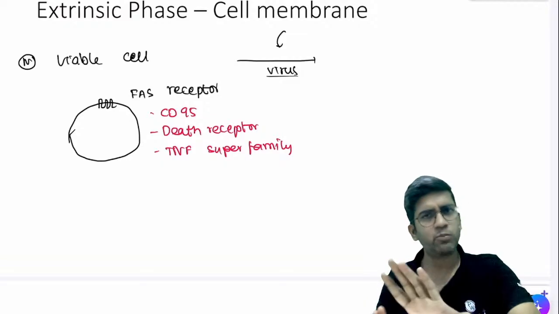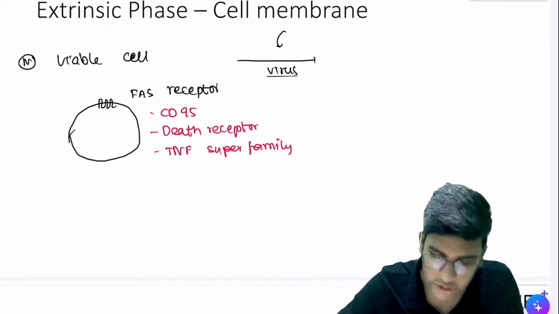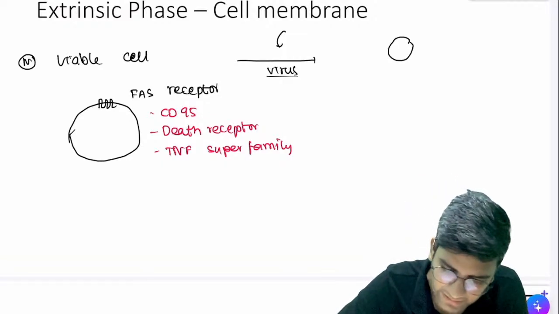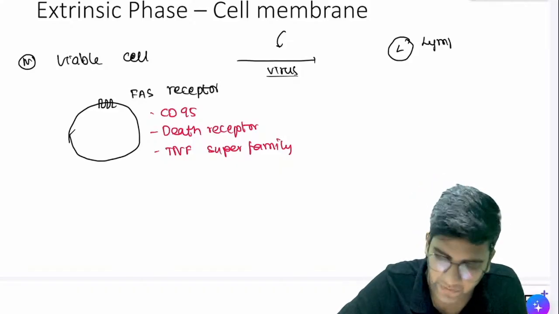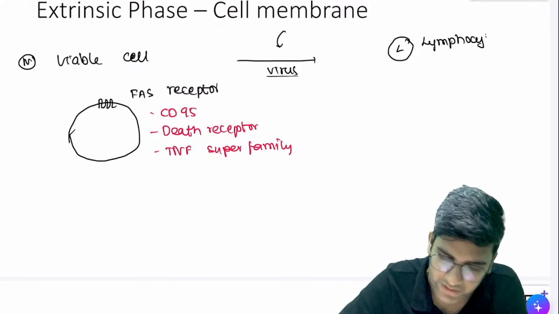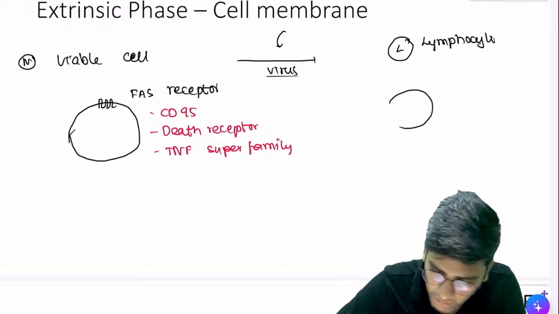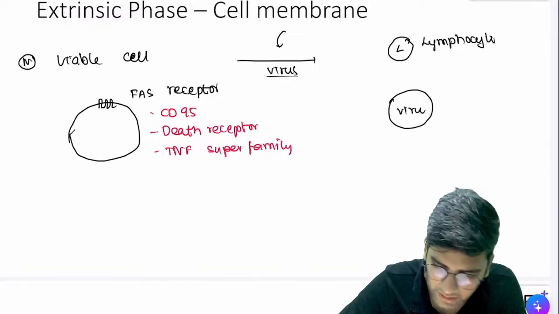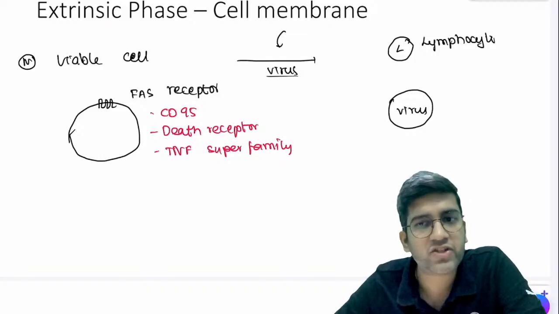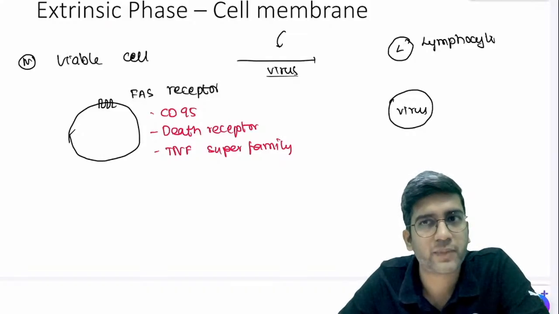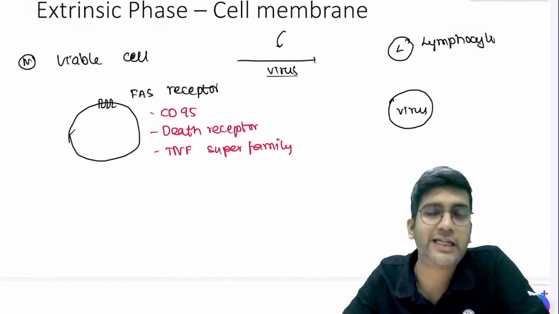Viruses are mostly tackled by lymphocytes. So when the lymphocyte comes here, I'm just writing L for lymphocyte. Okay, let's write lymphocyte only. This lymphocyte knows that this cell has virus. Viruses are obligate intracellular organisms or extracellular? They are obligate intracellular.